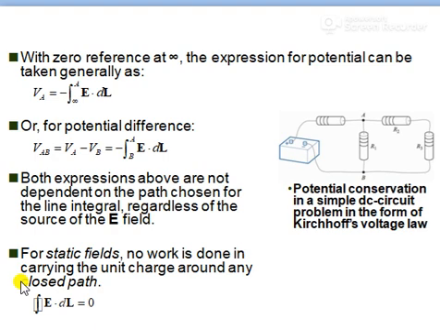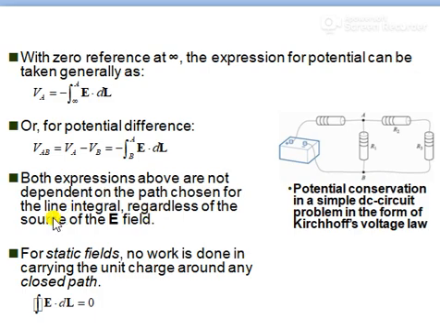So where integration over a closed path E dot dl is 0, it is regardless of path chosen, not dependent on path for line, regardless of the source E field. So potential conversion in a simple DC circuit problem is in the form of KVL. You are knowing about this KVL, right?